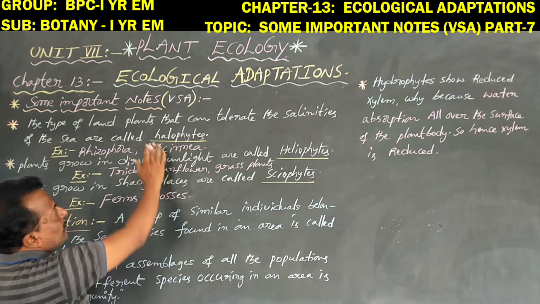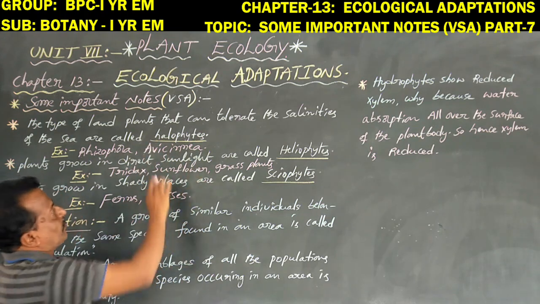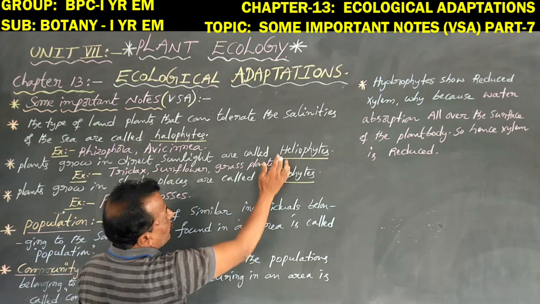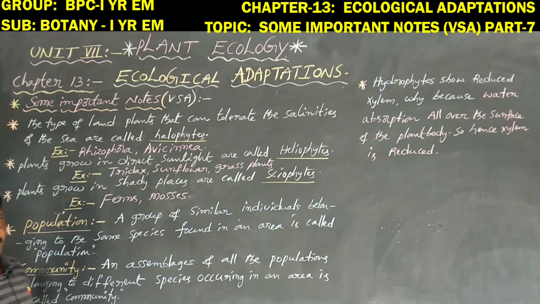Okay, now these are three types of plants. One is halophytes, second one is heliophytes, third one is xerophytes.